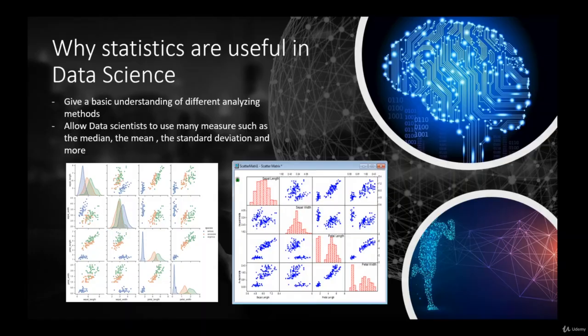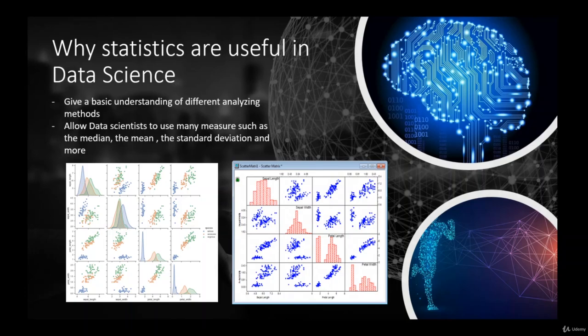Statistics brings to data science many techniques and methods that can be used to analyze the data way better. This is why statistics are really important in data science. And as I said, statistics are really the base of data science.